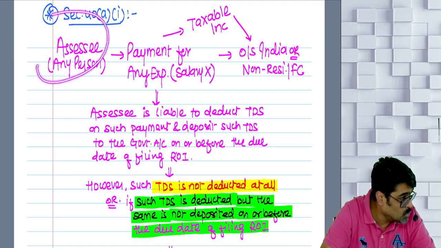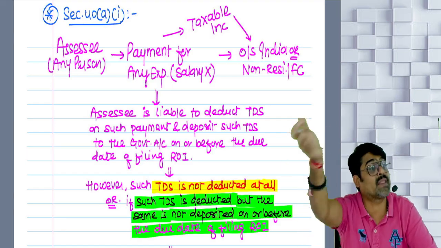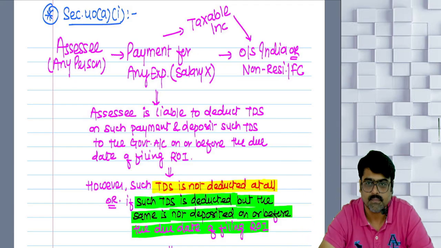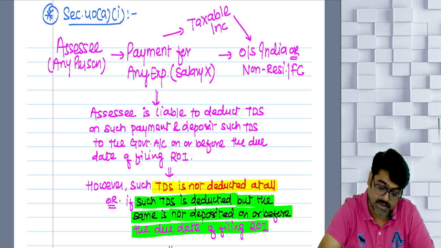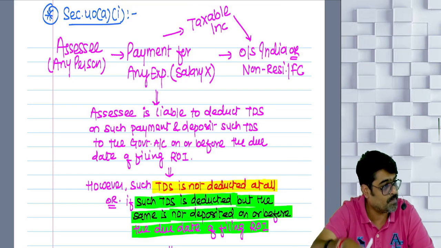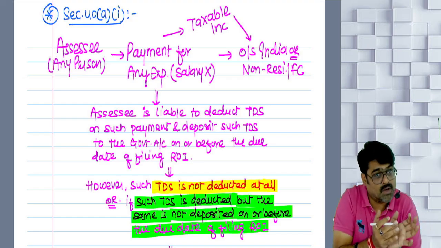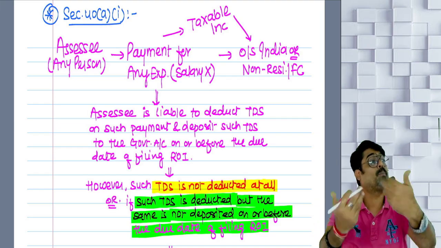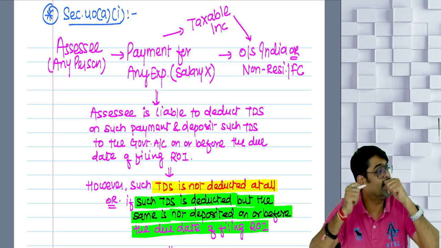And that payment which you are making is an expense for you, but for the opposite party to whom you are making that payment, it is the income which that party is earning from India. On that, the recipient is liable to pay tax in India because it was his taxable income which you are giving him. Will he come to pay tax on that in India? The payment for your expense you are making outside India, that payment is your expense. But for the opposite party, it is the taxable income. On that income, that party should pay tax in India.